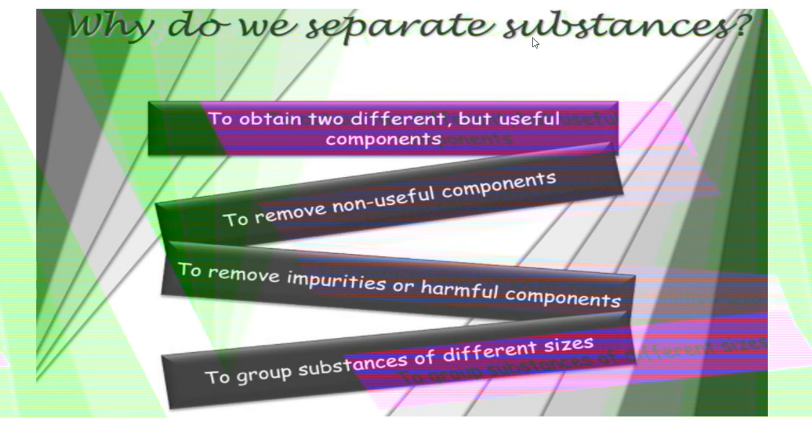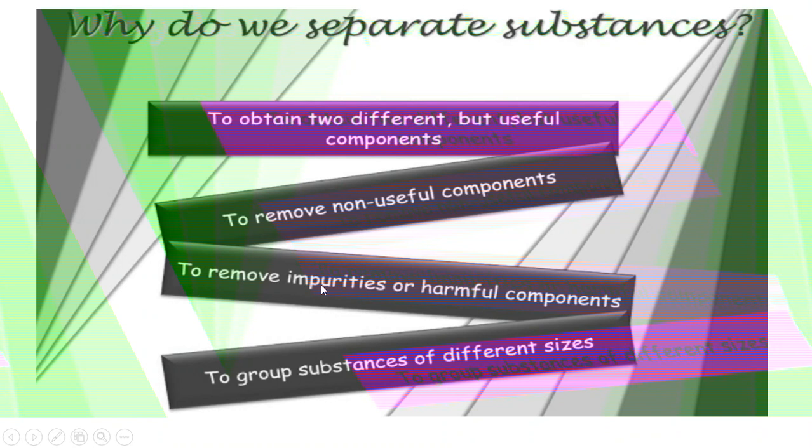So there is some purpose for which we are separating these impurities from the mixture. Here we will see why we separate substances: to obtain two different but useful components. This is the first use of separating substances. Next one, to remove non-useful components. Non-useful means which is not useful. We may call it an impurity, which is unwanted, right? In order to get the pure substance, we take out non-useful components from the mixture.